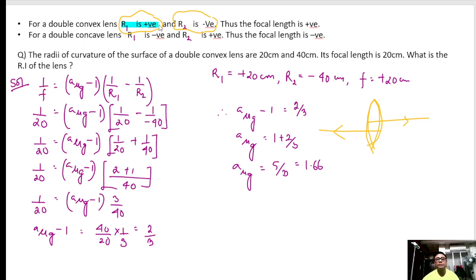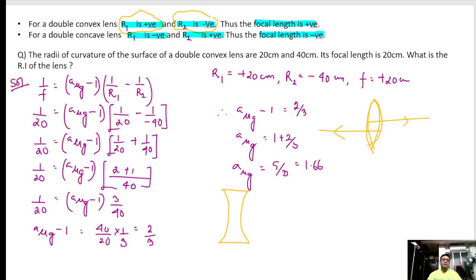R1 is positive, R2 is negative, focal length is positive. For a double concave lens, how will it look? It will look like this. Here R1 is taken as negative, R2 is taken as positive, focal length is taken as negative, just the opposites.